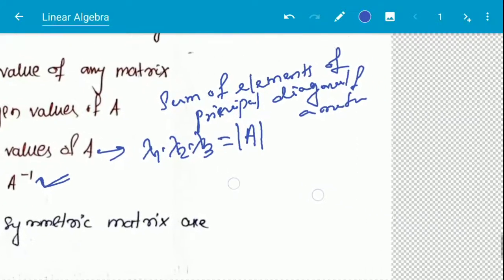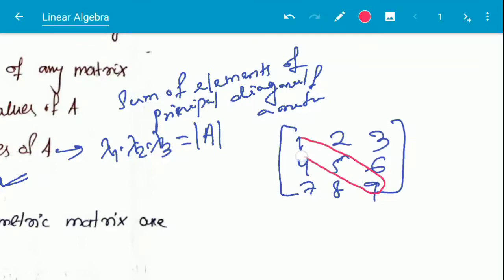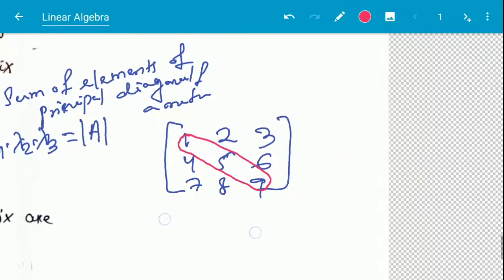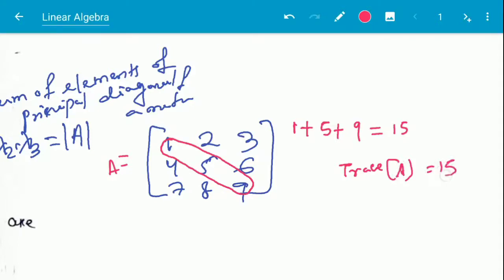What is the principal diagonal? Suppose 1, 2, 3, 4, 5, 6, 7, 8, 9. This is the matrix. Then this is the principal diagonal, and the principal diagonal elements are 1, 5 and 9. What is the trace? 1 plus 5 plus 9, which is equal to 15. Suppose this is matrix A, then this is the trace of A, which is equal to 15.